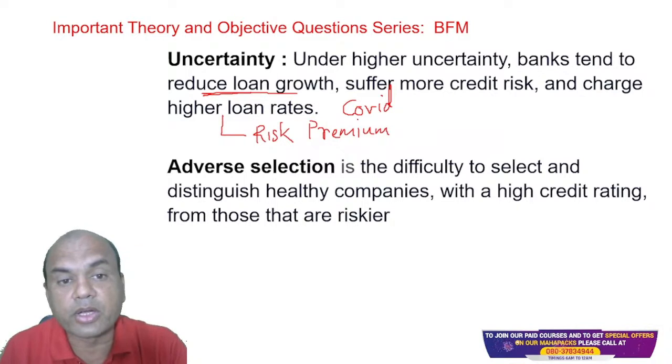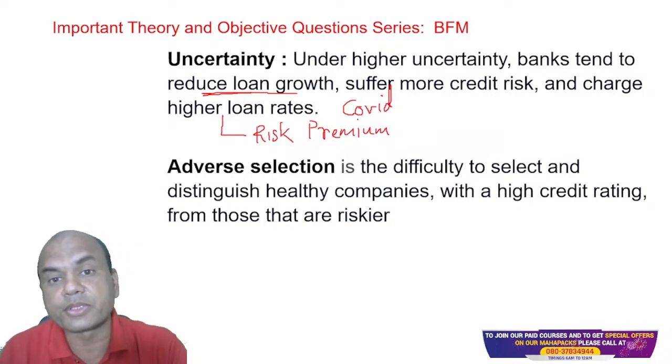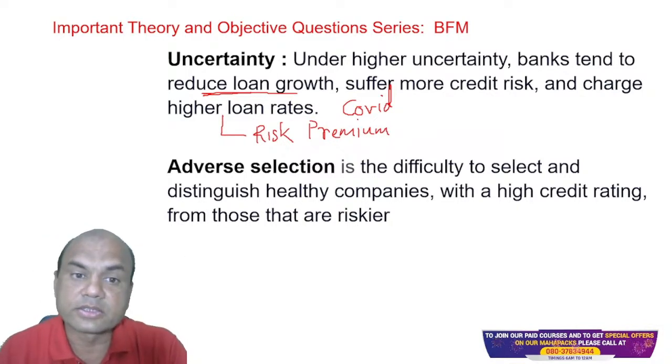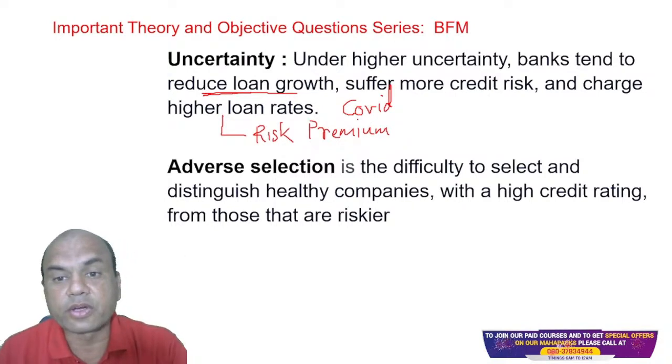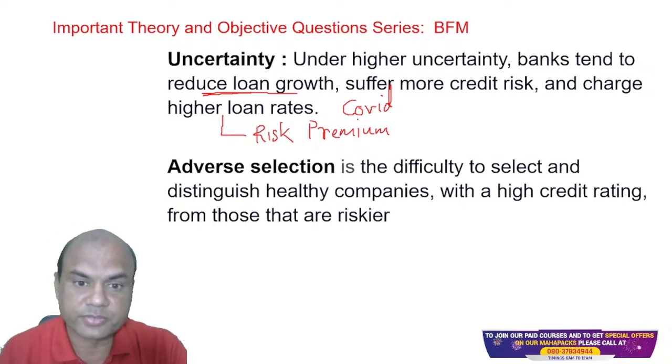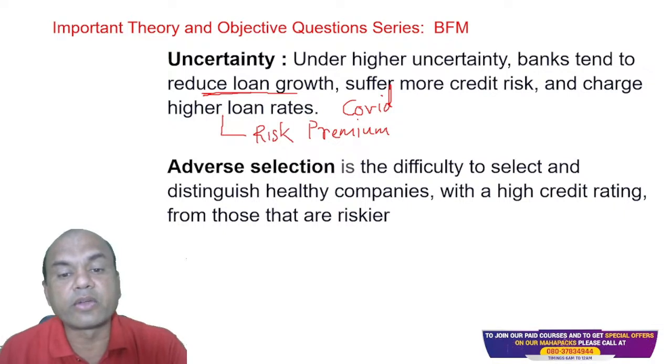So this is an important term under uncertainty. What happens to the banks during an uncertainty period? Reduce the loan growth. Second, suffer more credit risk, and higher rate of interest. Got it? Next is adverse selection.